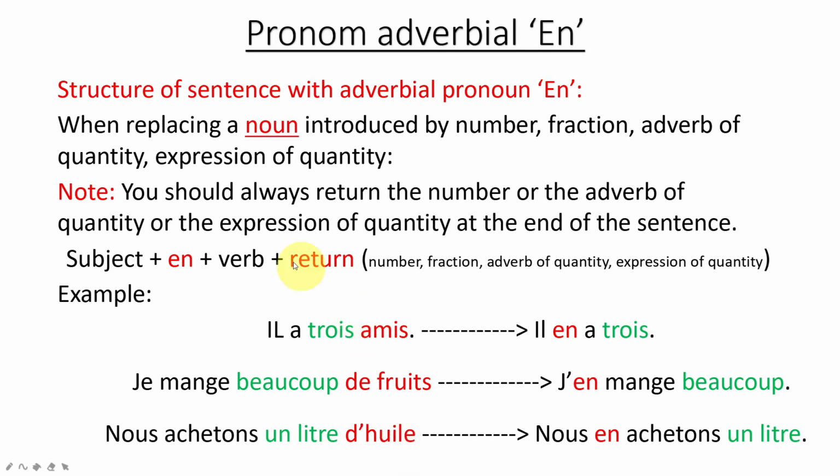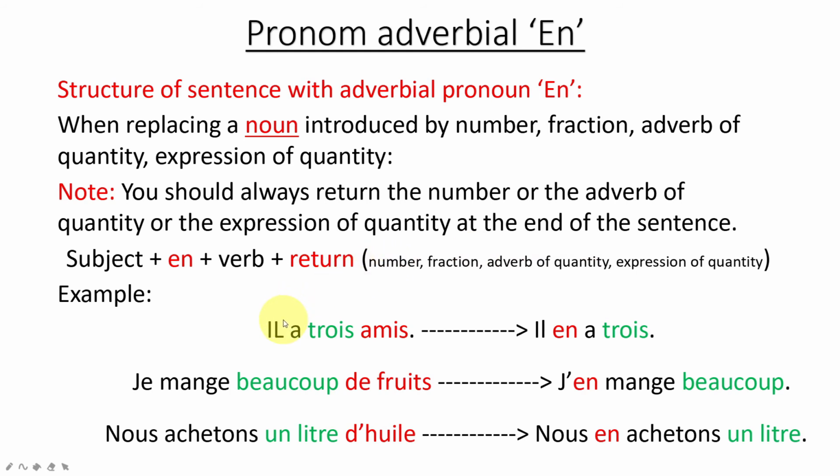So what we need to understand here is very important. That's why I did them separately. You should always return the number or the adverb of quantity or the expression of quantity at the end of the sentence. So the structure will be subject plus the pronoun en plus the verb, and at the end return the number, fraction, adverb of quantity or expression of quantity.